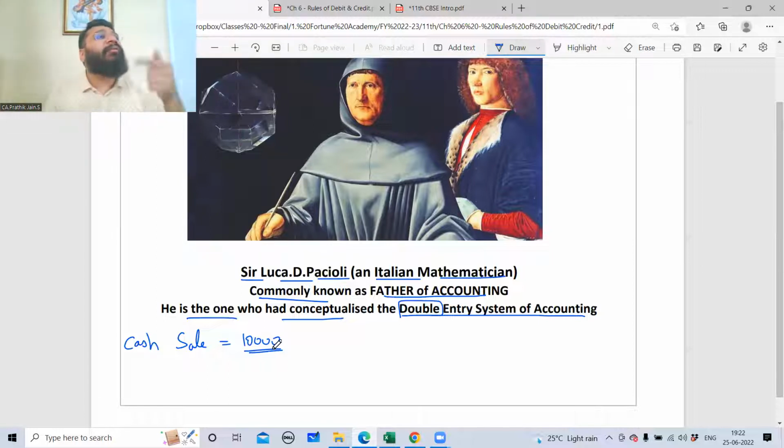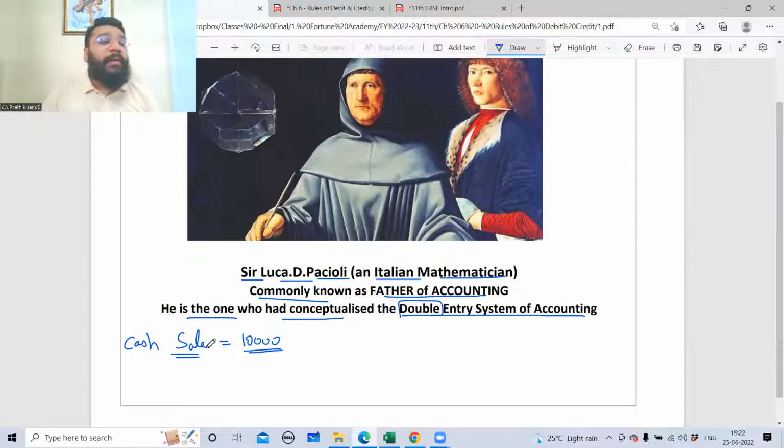After identifying this, you have to record this in the journal. So for you to record this in the journal, you have to identify how many accounts are involved, or if you forget accounts, how many items are affected here. So one, if you see, the sale item is affected. Sale means what? Can I say income?